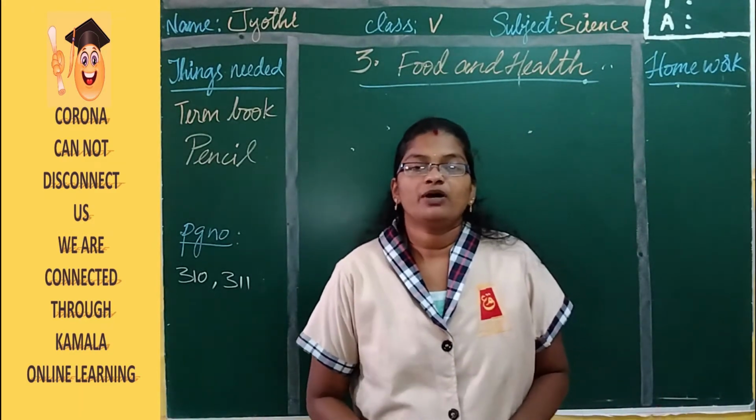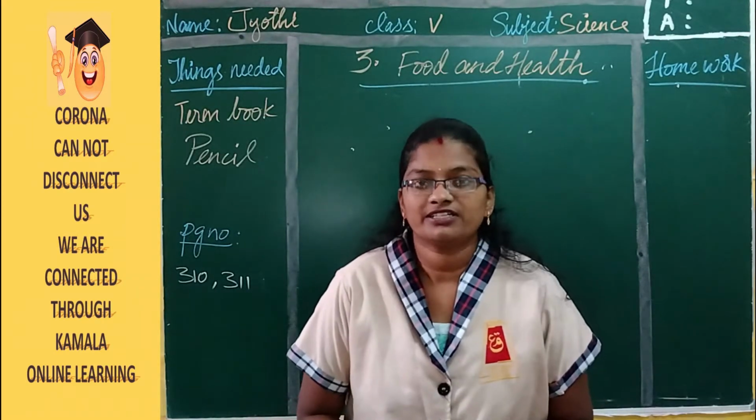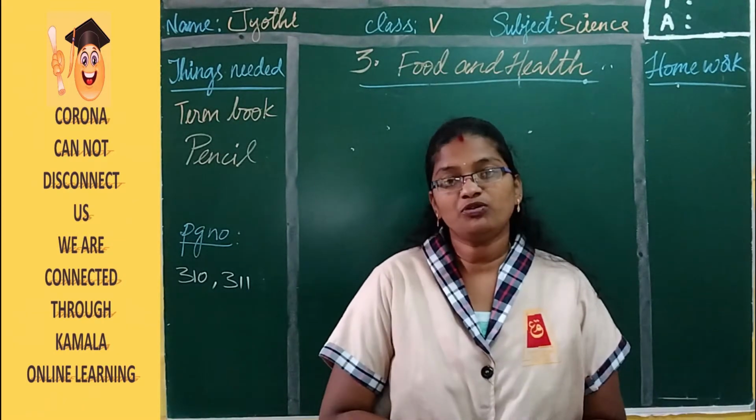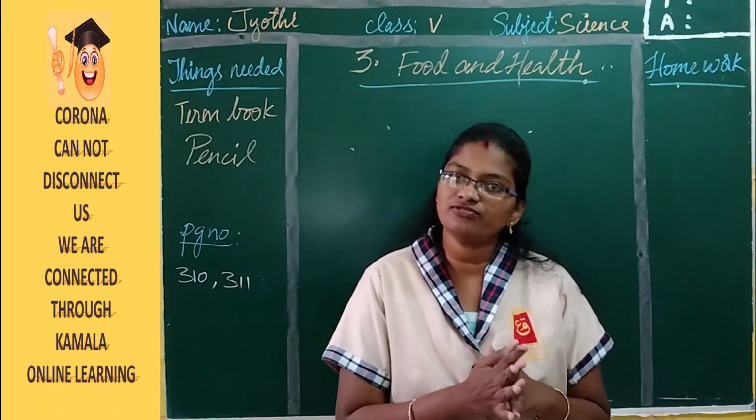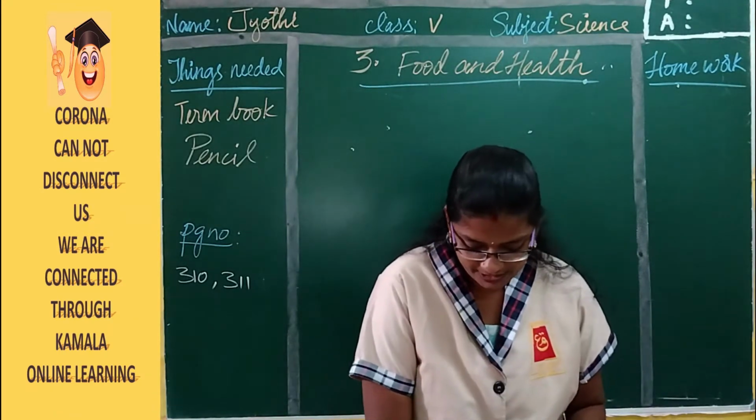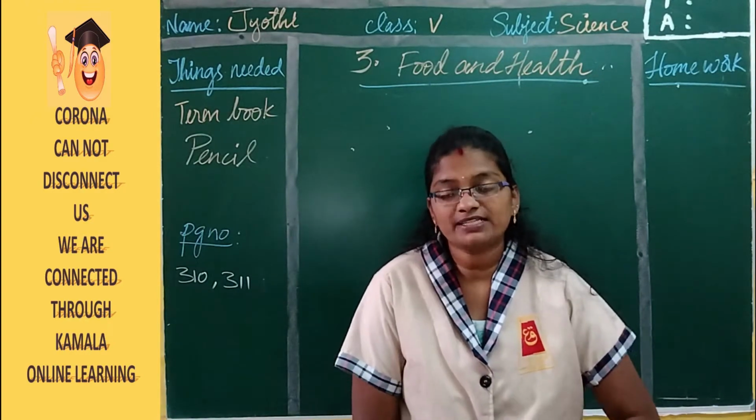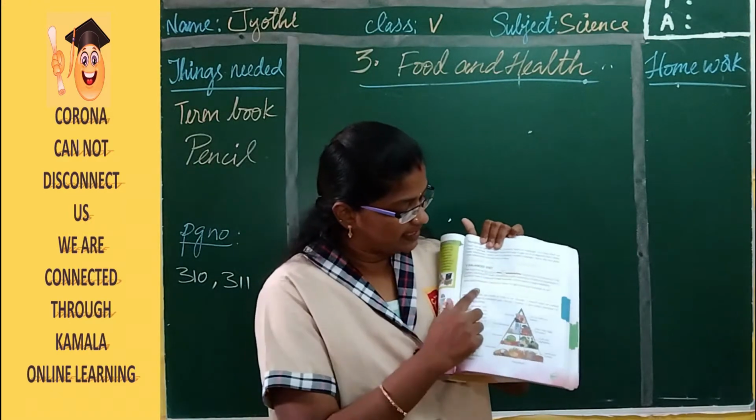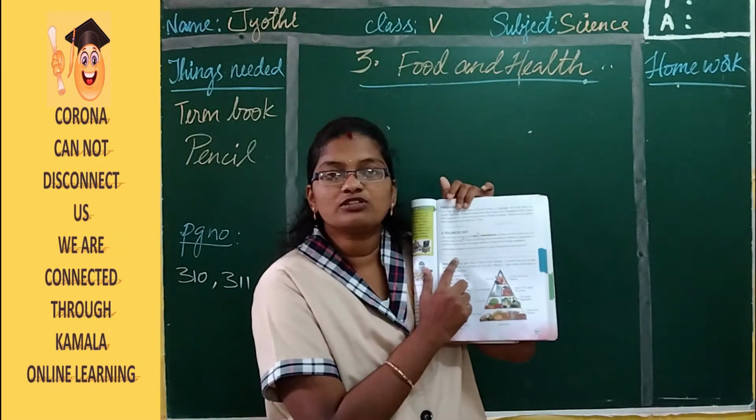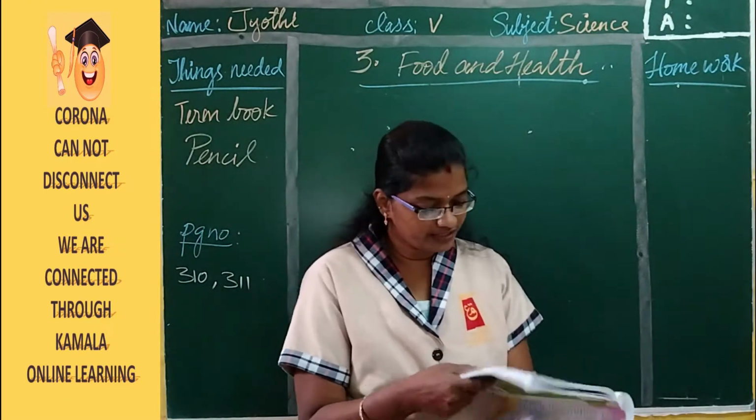About the nutrients we have learned, I gave you homework about nutrients. You should write the 6 types of nutrients and their sources of food. I hope you all have done that. And the balanced diet also, that is on page number 309. I said you should write this also on your own. I hope you all have done it.